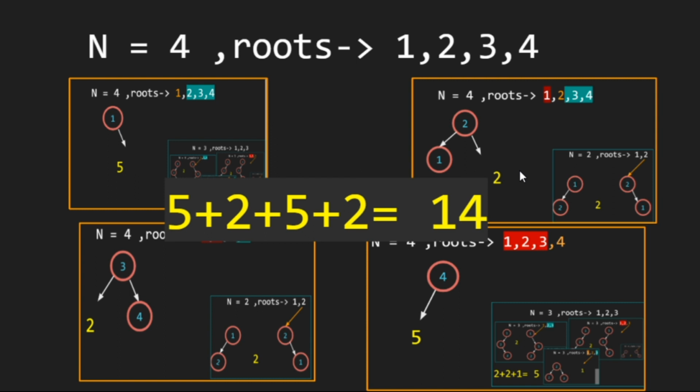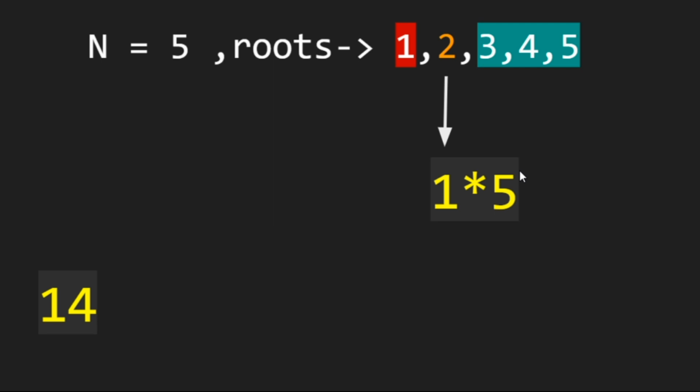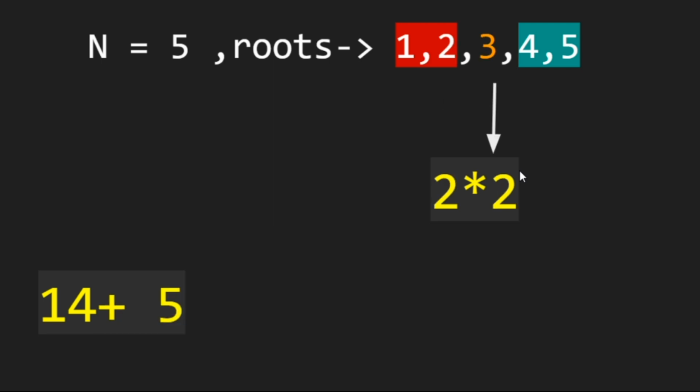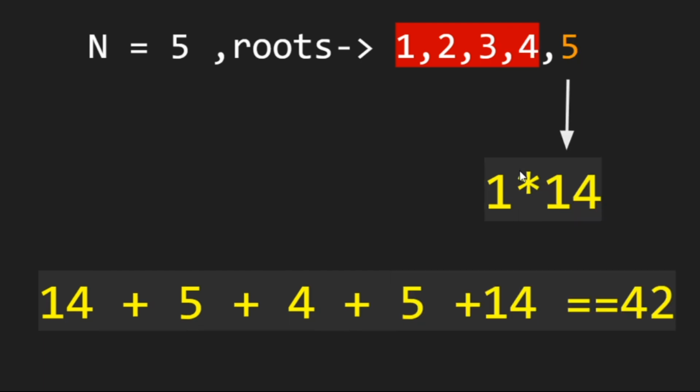So let's see n is equal to 5. We will fix 1 and we have to make combinations of 4, so 14. When we fix 2, we have to make combinations of 3, so 5. When we fix 3, we get combinations of 2 and 2 on both sides, so the possible combinations can be 4. So we will add 4. Then we fix 4 and we have to make combinations of 3, so we will add 5. And then we fix 5, so we have to make possible combinations of 1, 2, 3 and 4. So we will add 14. That's how for n is equal to 5, the total combinations come to 42. So we got the idea.